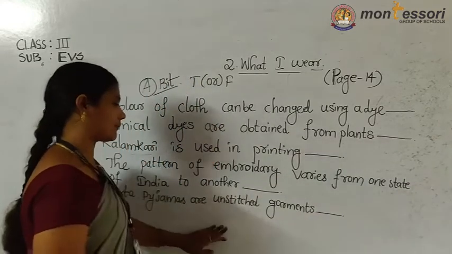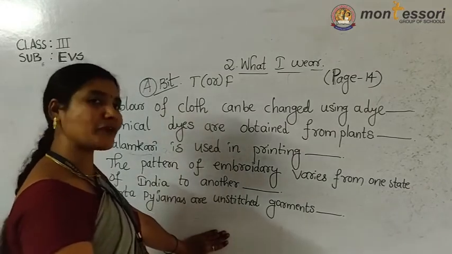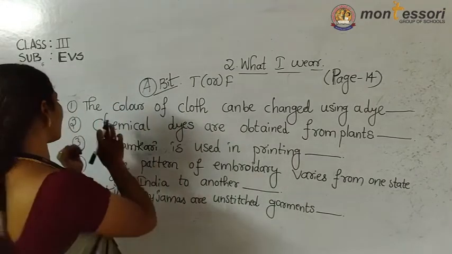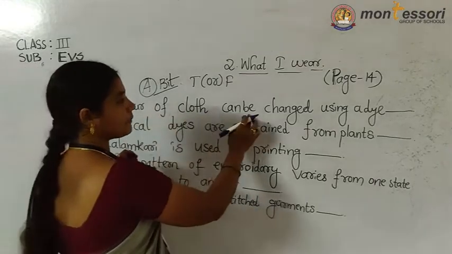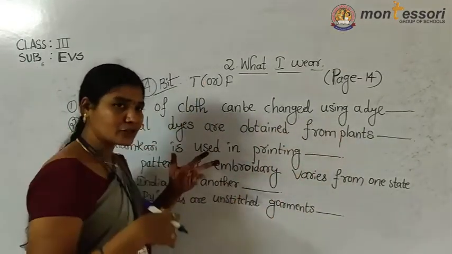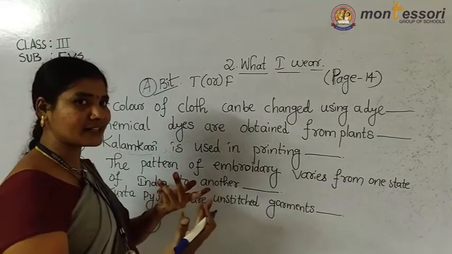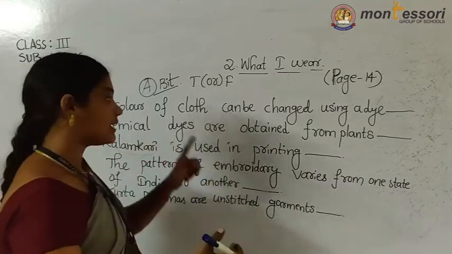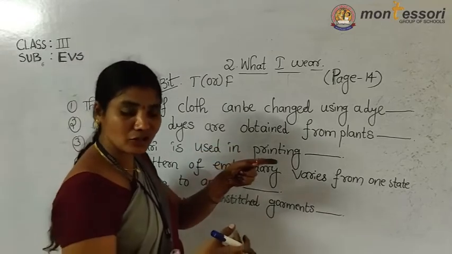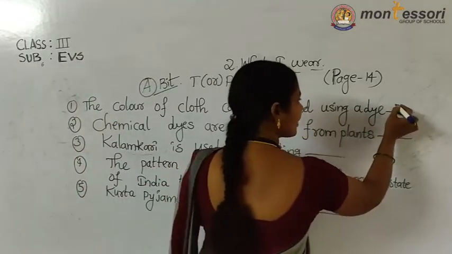Okay, write down. So now we will discuss the true or false. What is the question? The color of cloth can be changed using dye. So the color of the cloth is changing. For example, the original color I already said. So when we color, the color of the cloth is changing or not? So what does it mean? Is it true or false?